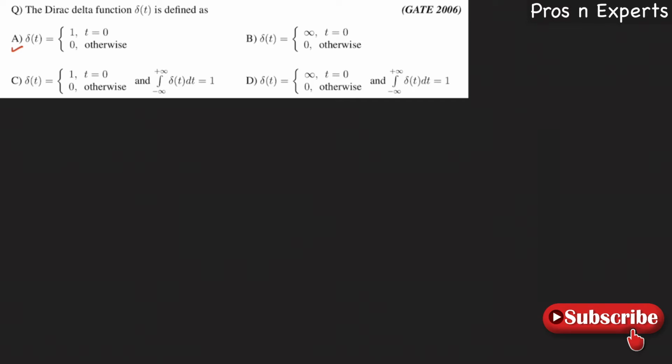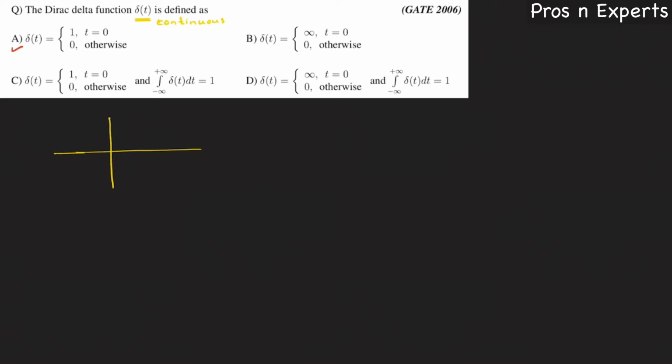So this thing, del of t, is a continuous time function, right? Del of t is the continuous time delta function, because we have del of n, which is discrete time also. So this one is continuous time. Plotting option A, we may get something like this. At t equal to 0, the amplitude is 1 and 0 at all other values of t. Is this correct? No, this is not the expression for del of t. So we have ruled out option A.